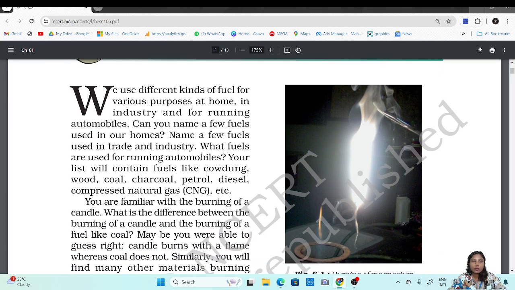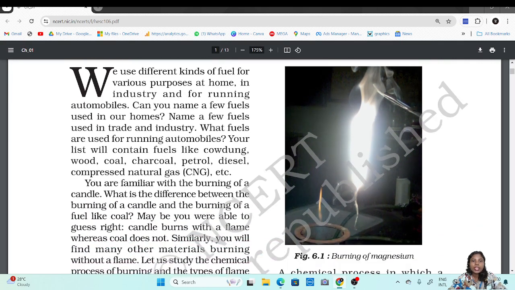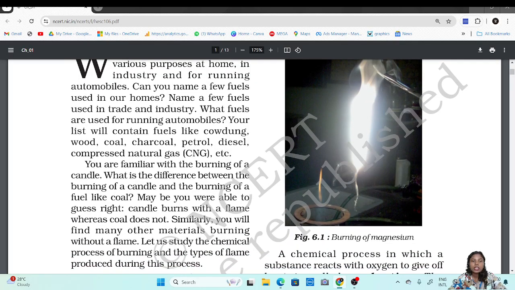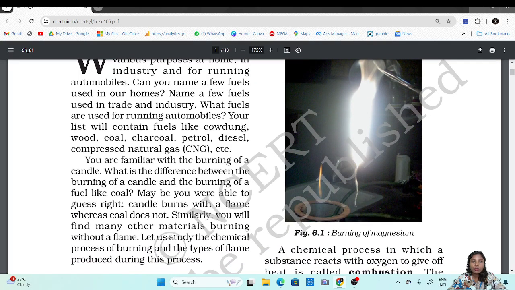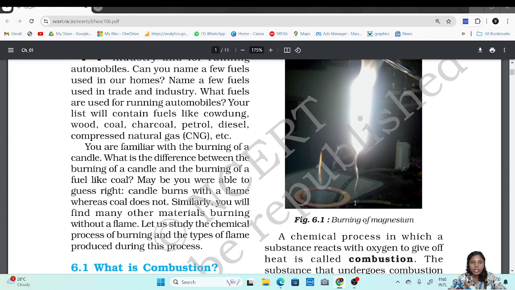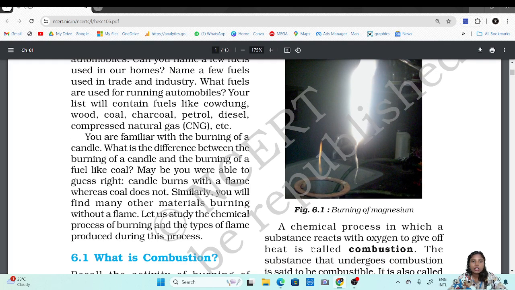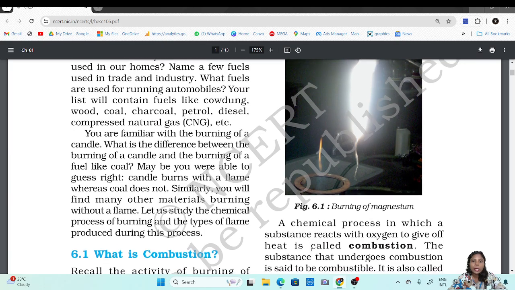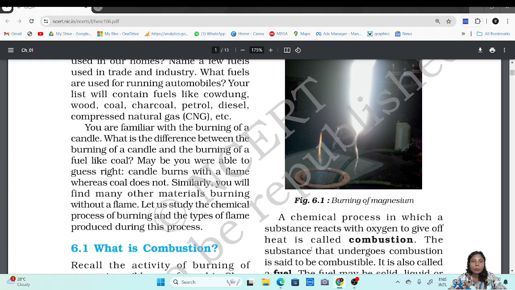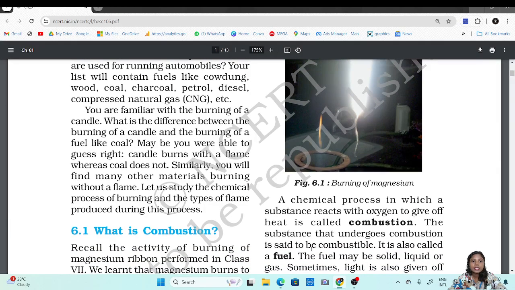Can you name a few fuels used in your home? Name a few fuels used in trade and industry. What fuels are used for running automobiles? Your list will contain fuels like cow dung, wood, coal, charcoal, petrol, diesel, and compressed natural gas, that is CNG.